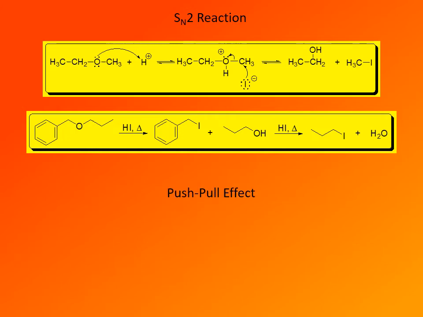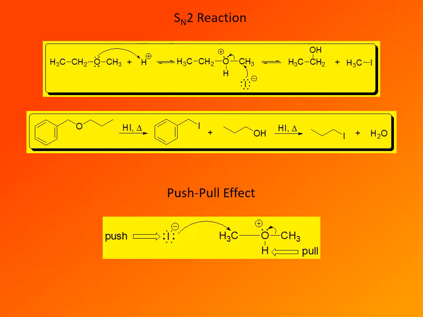And at this point we should look briefly at the push-pull effect, why these reactions occur. So cleavage of ethers occurs when they are treated with hydrogen iodide or hydrogen bromide, or their concentrated aqueous solutions, hydroiodic or hydrobromic acids. But the reaction does not work with hydrogen chloride, and that's explained by the push-pull effect.